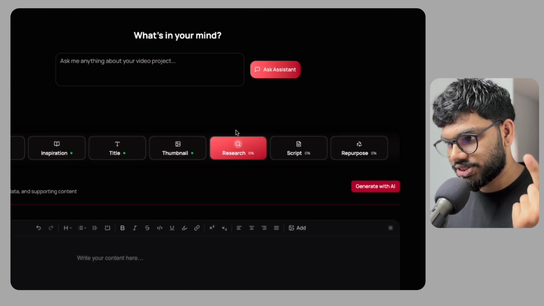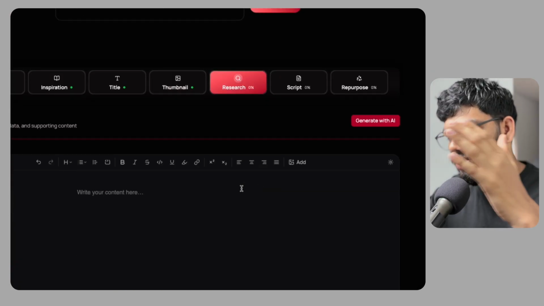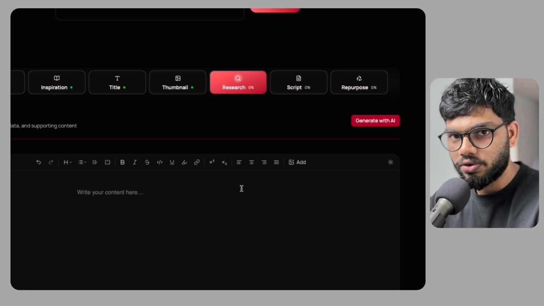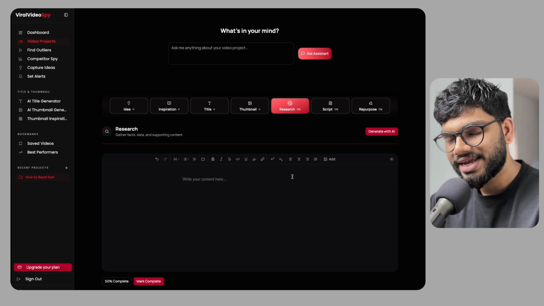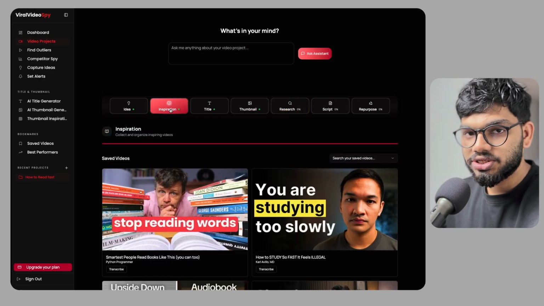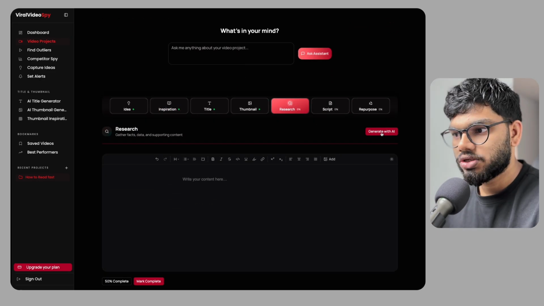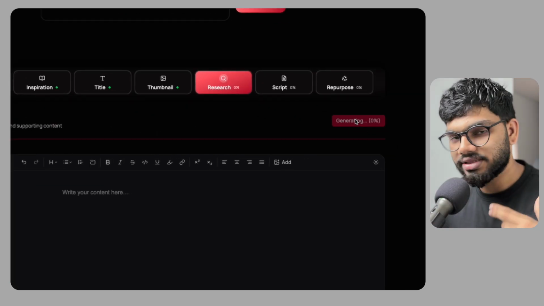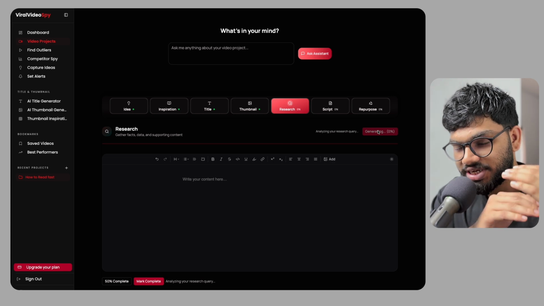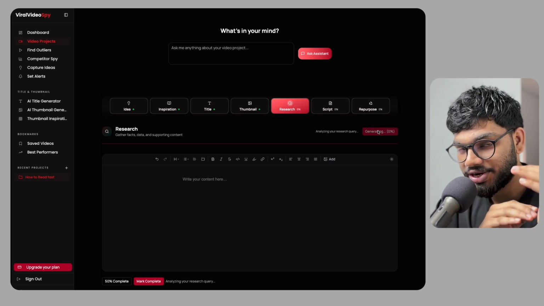Let's go to the research section. The research section is where you give all the context of what you want to talk about in this video. You could manually do it, but what I like to do is let AI create an initial draft for the research based on the inspirations that we have added here. So what I would like to do is click on generate with AI button, and it will automatically start creating that research for you. So what the research does is it transcribes your inspirations that you have added to this project.